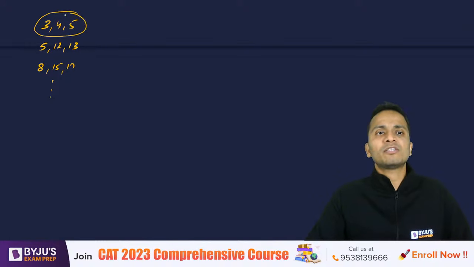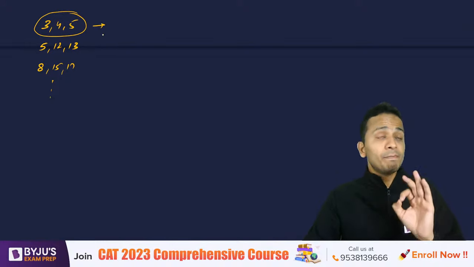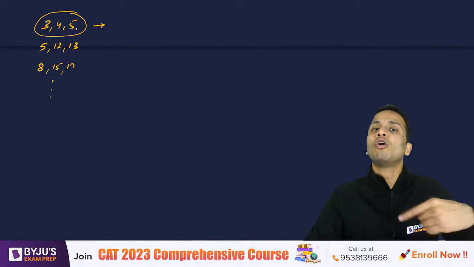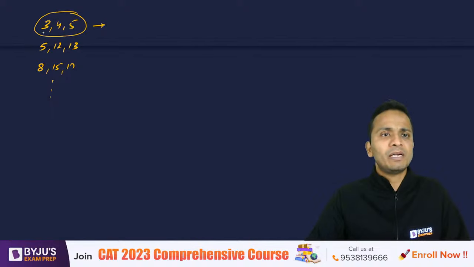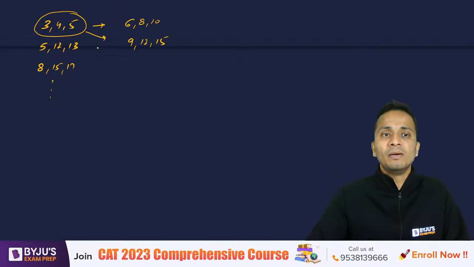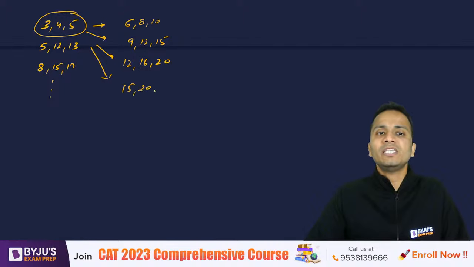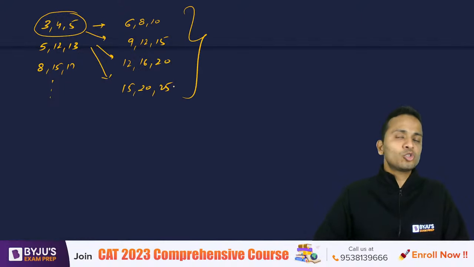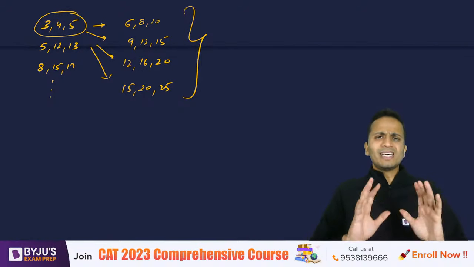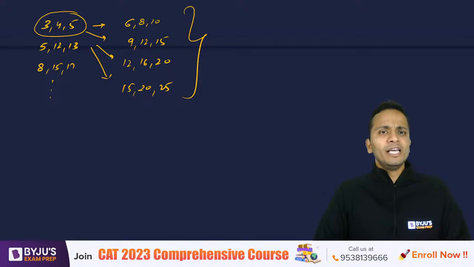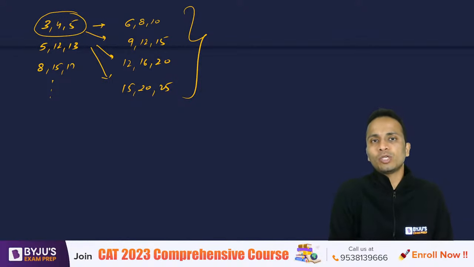Also, you must know one important thing about Pythagorean triplets. Let's say if I pick the first triplet, 3, 4, 5, then every multiple of this triplet will also satisfy the Pythagoras theorem. As in, if I multiply all these numbers by 2, it will give me 6, 8, 10, which is also a Pythagorean triplet. If I multiply all these numbers by 3, 9, 12, 15, multiply each of these by 4, 12, 16 and 20, multiply all of them by 5, 15, 20 and 25. So all these will also be Pythagorean triplets. Okay, so these are some important things that you must keep in mind in order to increase the pace at which you are solving the questions.